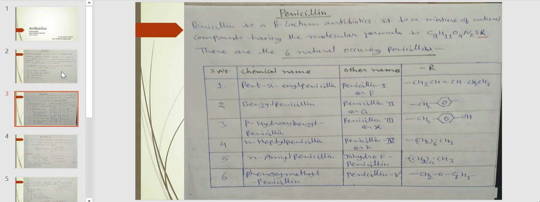Penicillin. The drug penicillin was first successfully synthesized by Sheehan et al. in 1957 and 1959, who synthesized penicillin V. The chemical name of penicillin V is phenoxymethyl penicillin.